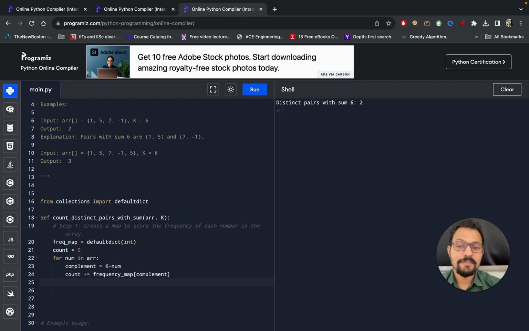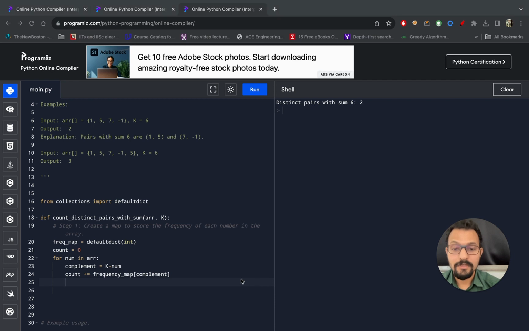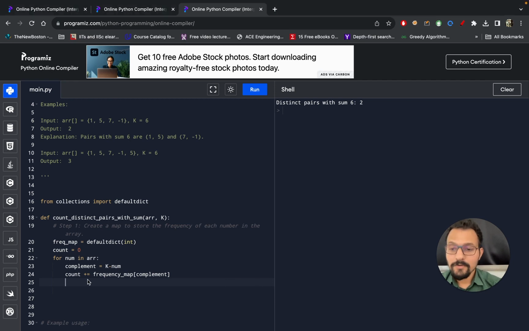We will use this in various algorithms ahead which are related to graphs, where it is also quite useful. And now I'm updating the frequency map. This is the map. So frequency map of num, I'm trying to update the num count by 1. So I've increased the frequency of that element also, so that it won't count again and again, right?